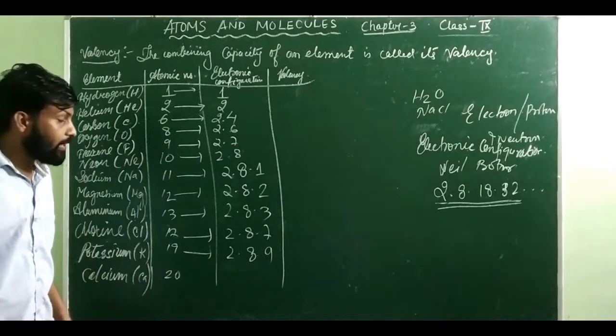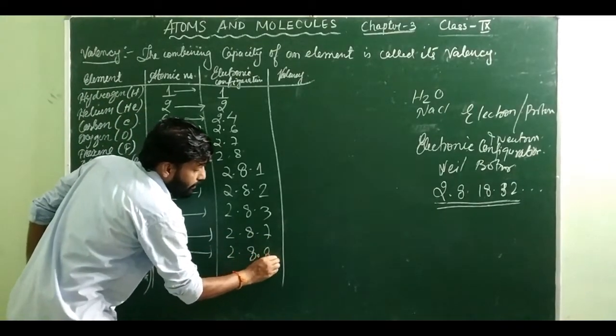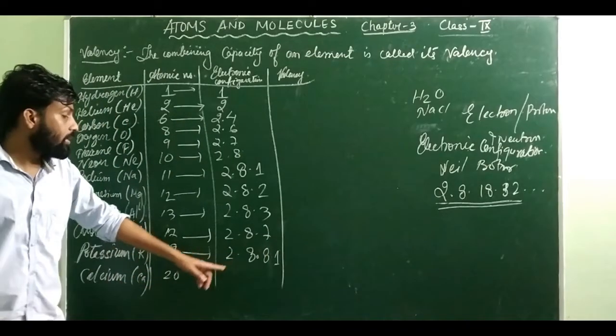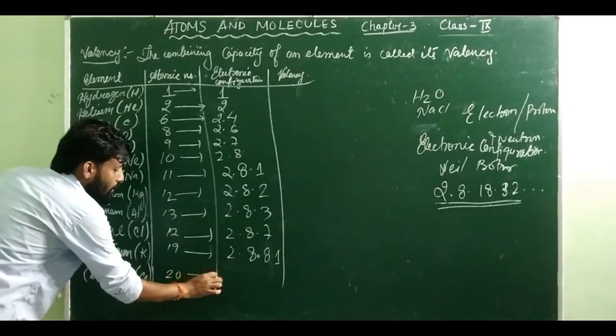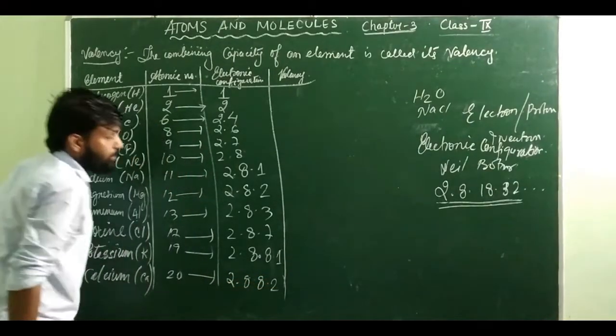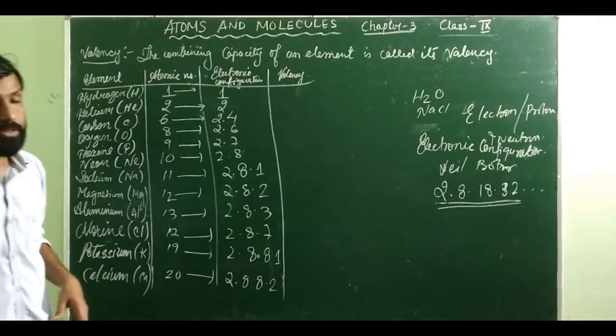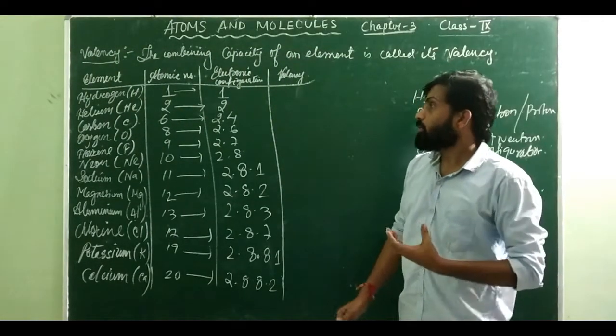It can have 18 here, so I cannot write 9. If I cannot write 9, what shall I write here? 8. That means 8 dot 1. If you count here, 2 plus 8 is 10, 10 plus 8 is 18, 18 plus 1 will become 19 here. And this one you can write as 2.8.8.2 here.